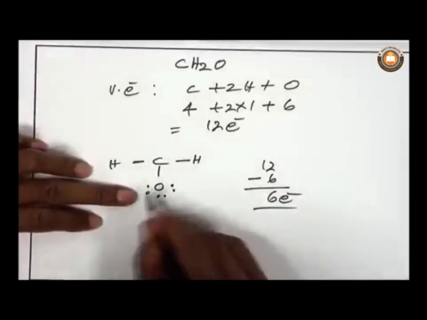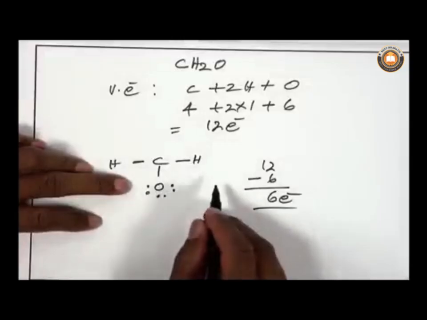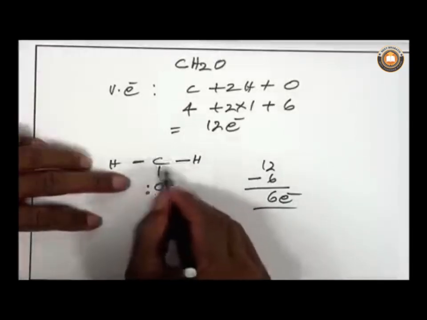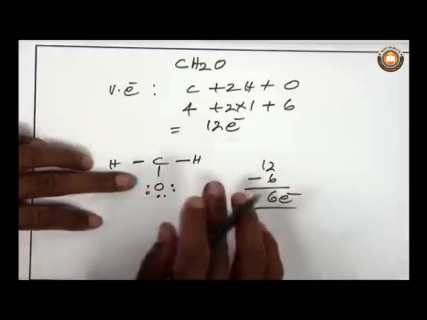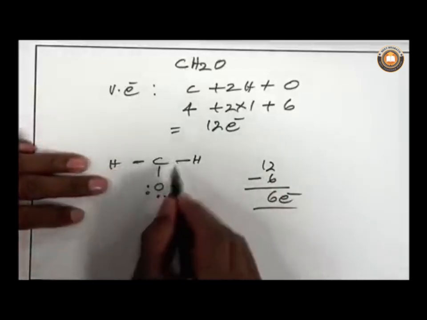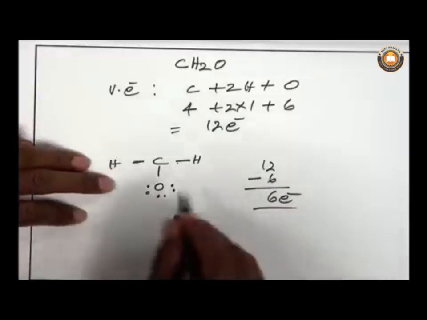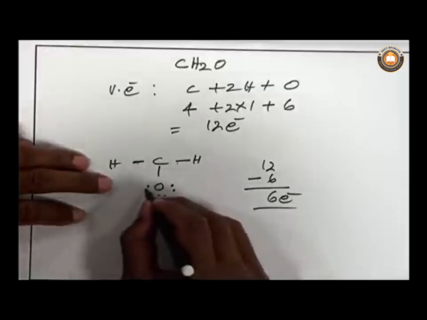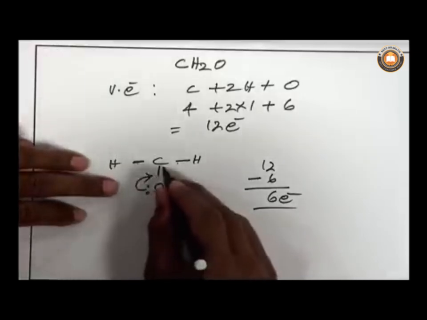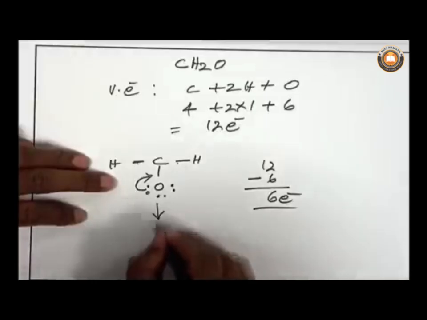If you put the 6 electrons on the oxygen atom, this oxygen atom attains 8 electrons. But if you look at the number of electrons around this carbon atom, it is not 8, it is only 6: 2 electrons, 2 electrons, 2 electrons. Then what to do? You have to take a lone pair of electrons from the oxygen atom towards the carbon atom.